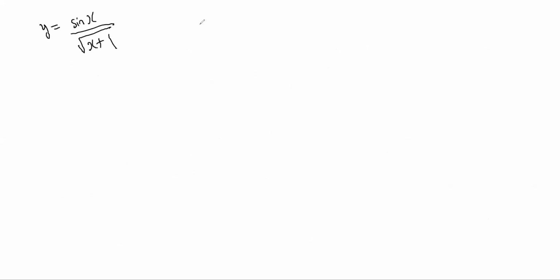Okay. So now we'll use our quotient rule directly. dy by dx will be, quotient rule says, differentiate the numerator, cos x, multiply by the denominator, minus differentiate the denominator and multiply by the numerator.